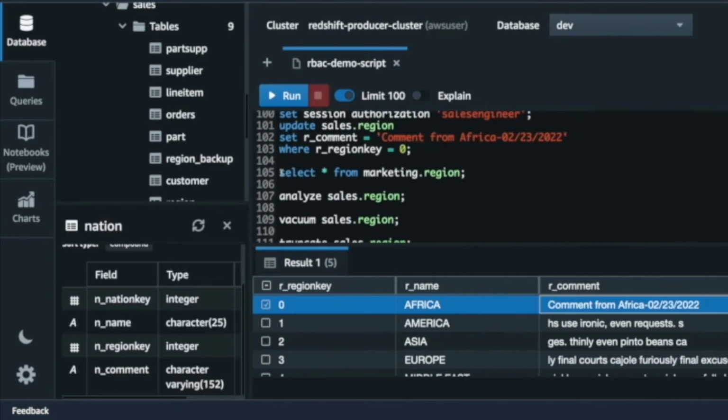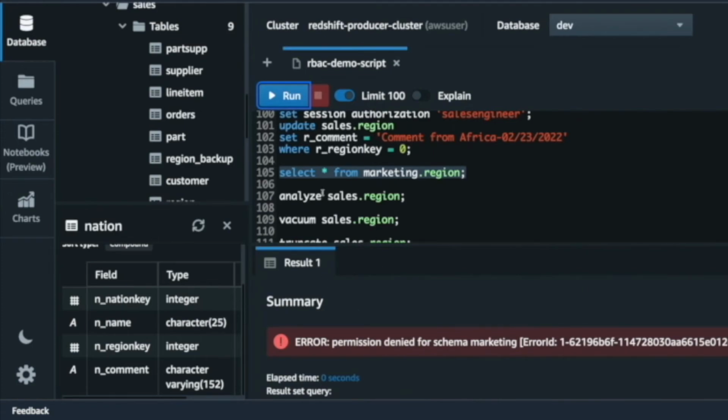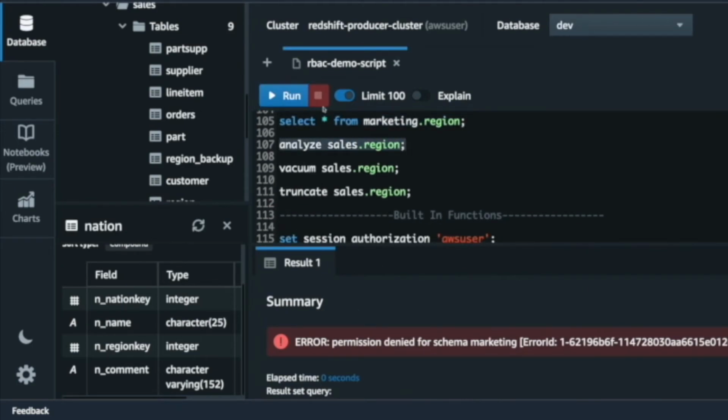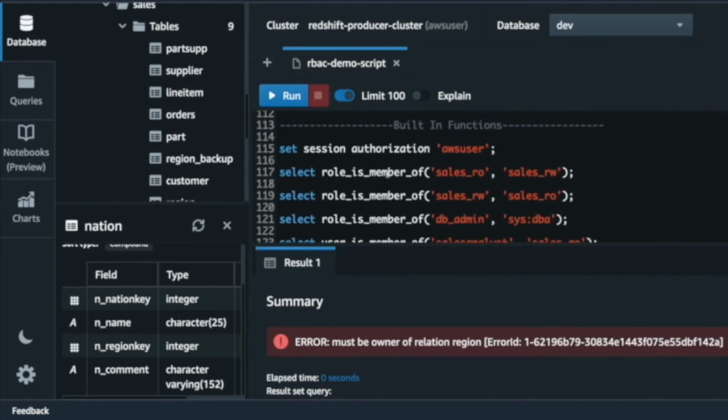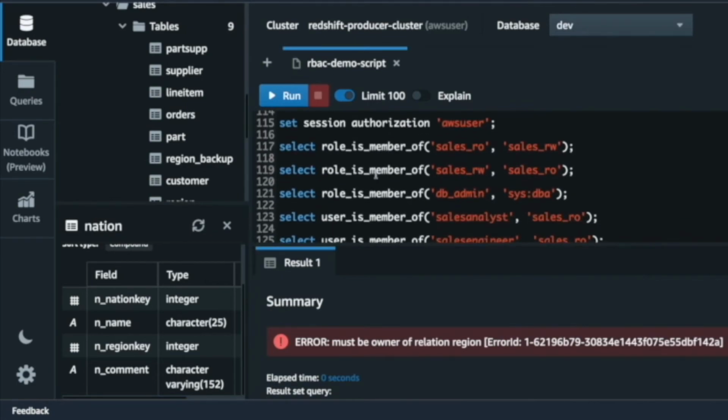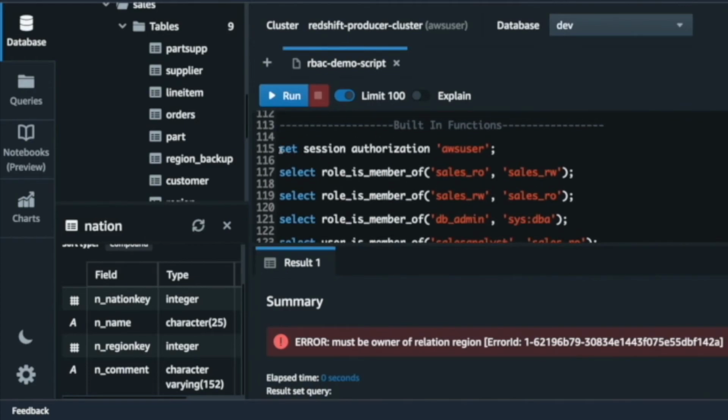Again, sales RW doesn't have usage permission on marketing schema, so it still fails, and it doesn't own the region table, so it fails because it doesn't have explicit permission given or privileges assigned to sales RW to perform either analyze or vacuum or truncate. So we will perform those activities as dbadmin, but before we do that, I just want to show you two